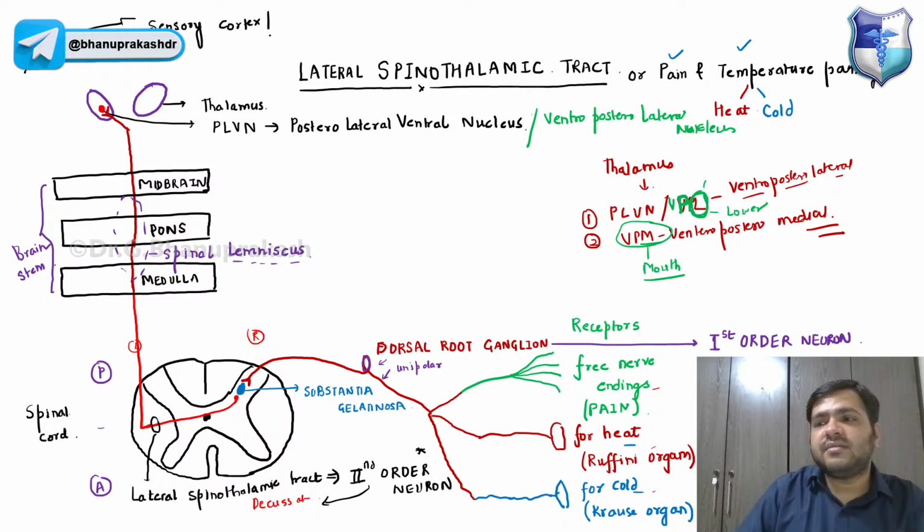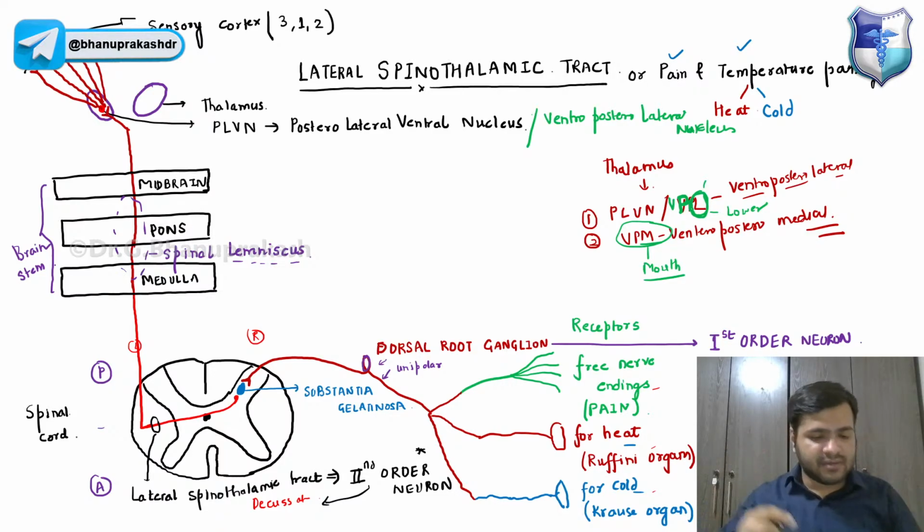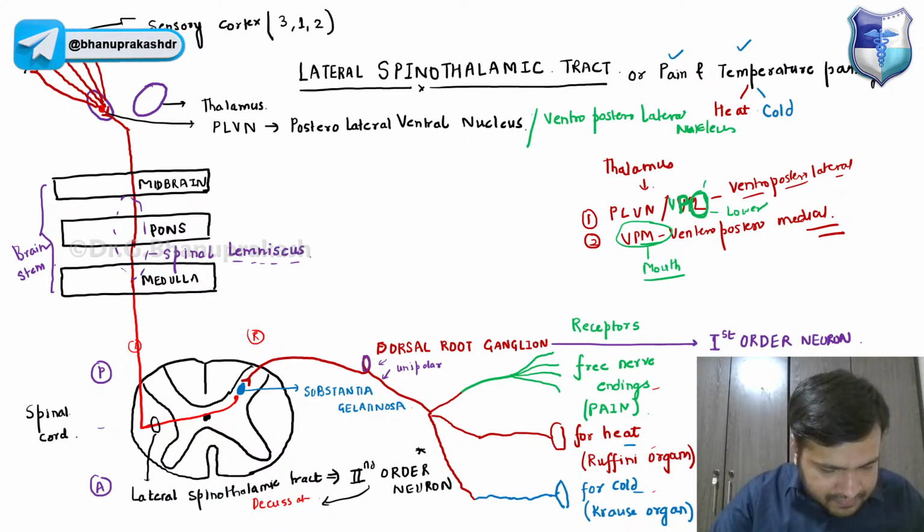And remember the sensory cortex is areas 3, 1, and 2. I will be coming to Brodmann's classification, guys, later on. And from here we will have the origin of which order neurons, radiating like this? That is why these neurons are called the corona radiata.